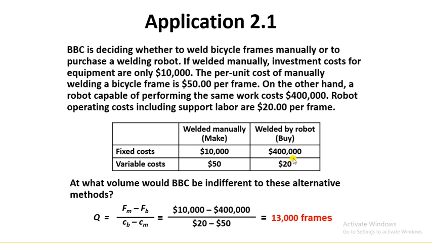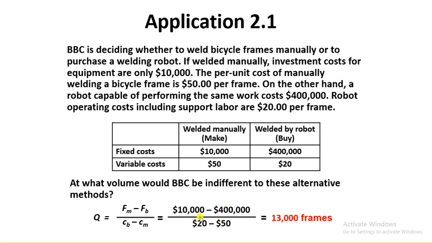So he wants to know at what quantity these two costs could be equal, and as you can see in your slide, there is a formula where he is subtracting the fixed cost of the manually welded option minus the fixed cost of the robotic welding option, and then he's subtracting the variable cost of the manually welded option minus the variable cost of the robotic.